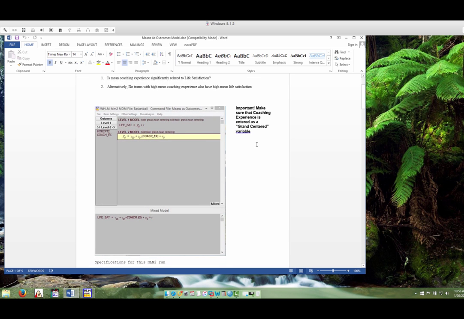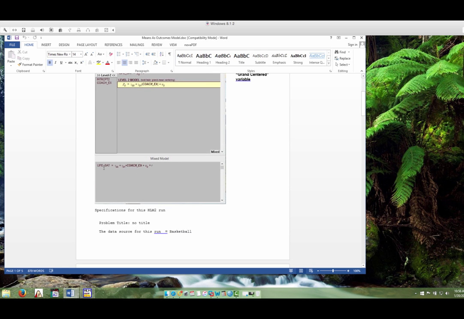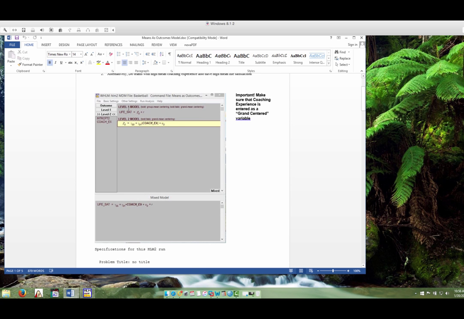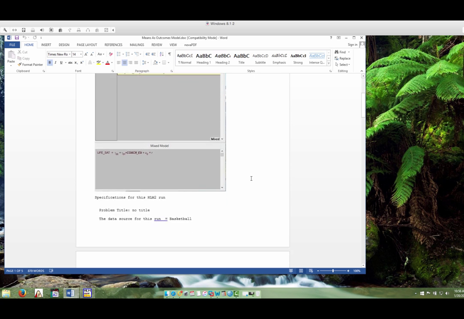Again, make sure that the coaching experience variable is grand mean centered. This is the mixed model, so we have gamma sub 0,0 plus the slope gamma 0,1 for coaching experience, plus the random error term for the level 2 model, and then our level 1 random error. So it's just the two equations combined.